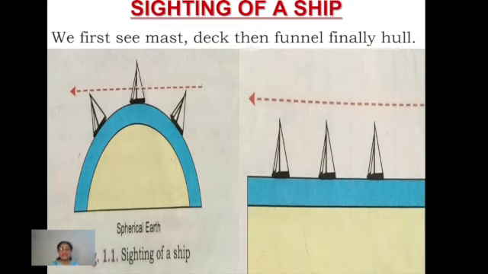If the ship is moving on a flat surface body, just see the second picture. On a flat surface body, wherever you are, if you try to see the ship, you will be able to see the entire ship altogether at once. But it is not happening. In actual, you are getting this type of condition, the first picture, which you can see. And this again proves that the earth is not a flat surface body, but it is a spherical body, right? So this evidence is called sighting of a ship.